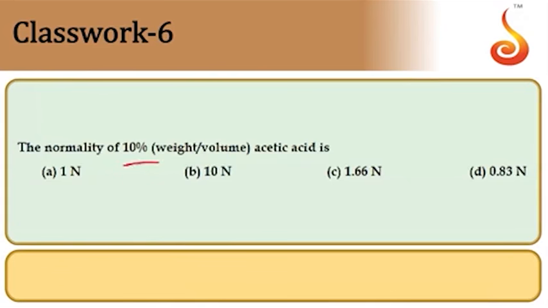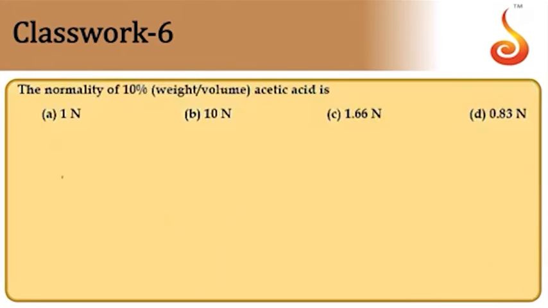Then next one, sixth one. Normality of 10% weight by volume of acetic acid solution. 10% weight by volume means you have 10 grams present in 100 ml of solution. Therefore, normality will be equal to mass of solute 10 by its equivalent mass.